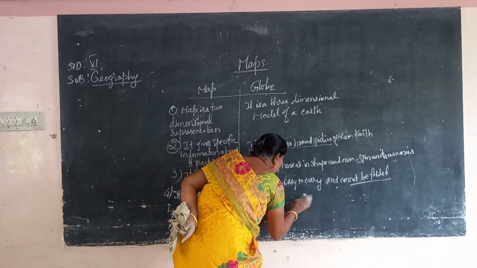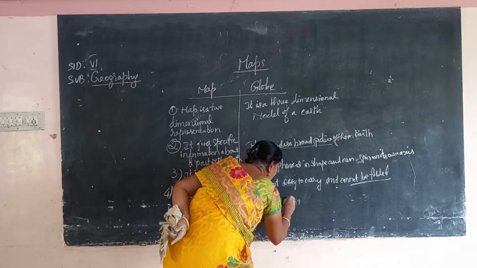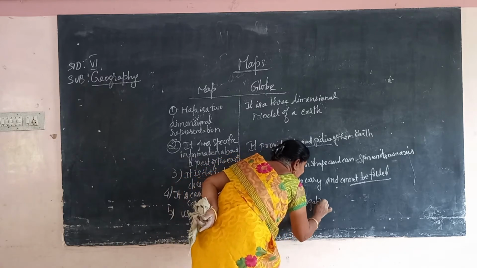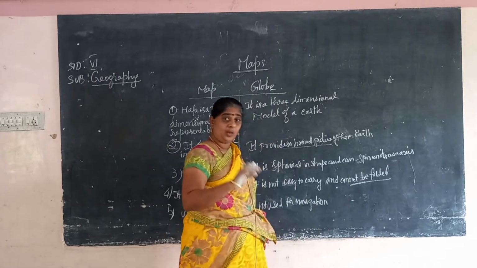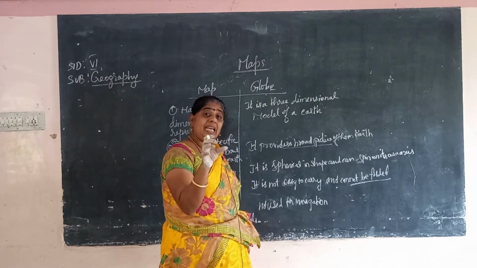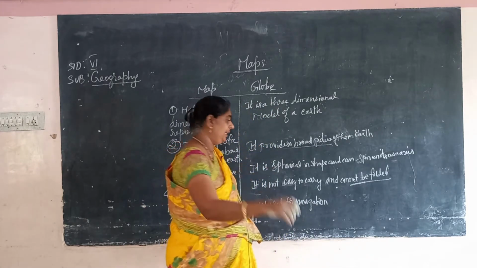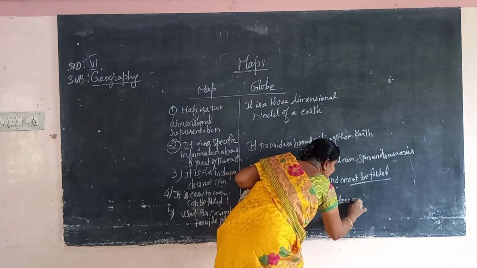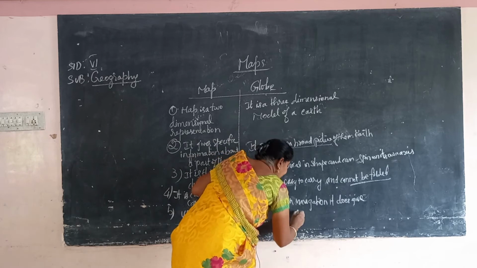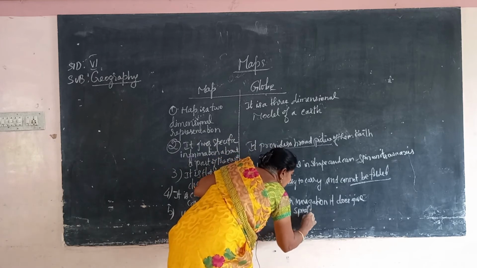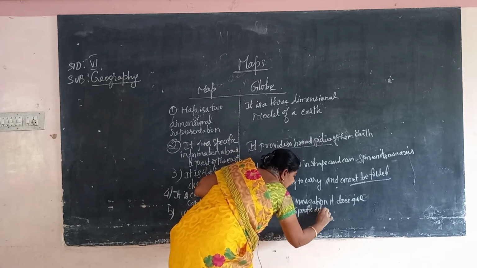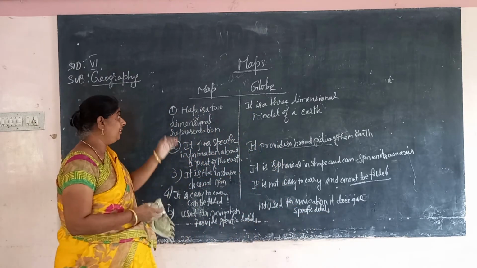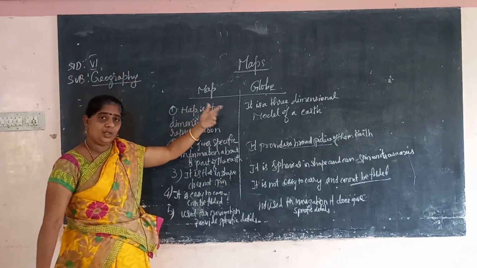Not used for navigation. We cannot use the globe for navigation because it does not give detail or specific detail. It does not give specific details. So these are the differences between the map and globe.